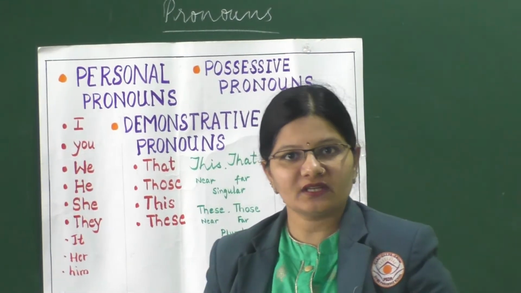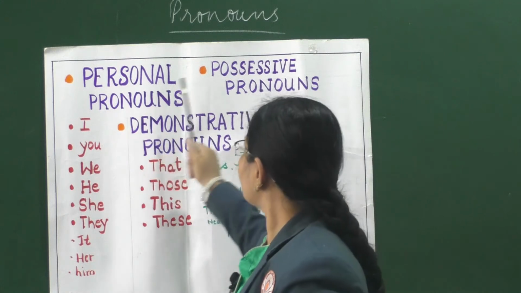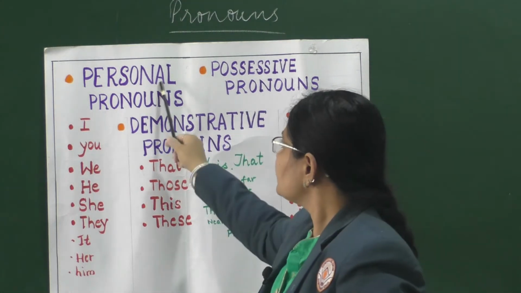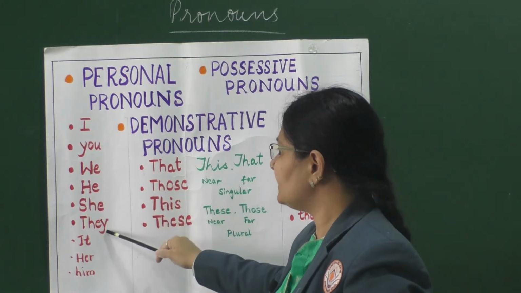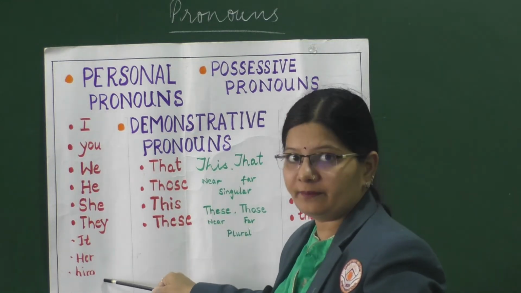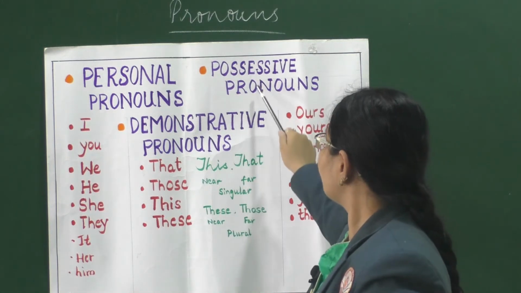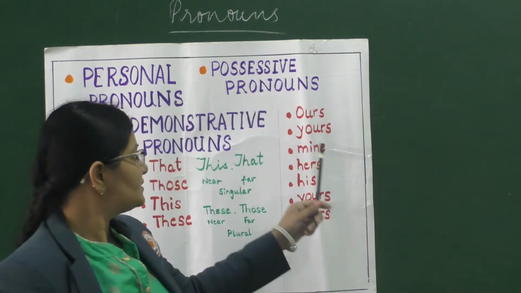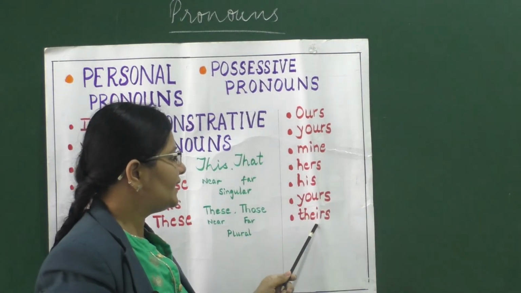Students, now let us recall whatever pronouns we have learnt until now, that is personal pronoun, possessive pronouns and demonstrative pronouns. So the personal pronouns are I, you, we, he, she, they, it, her and him. Then you have the possessive pronouns, that is ours, yours, mine, hers, his, yours and theirs.